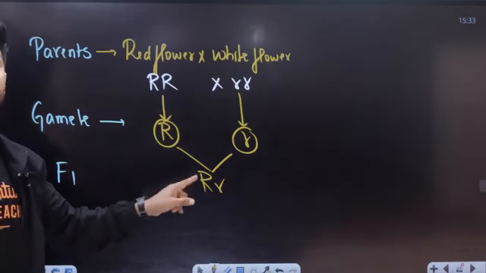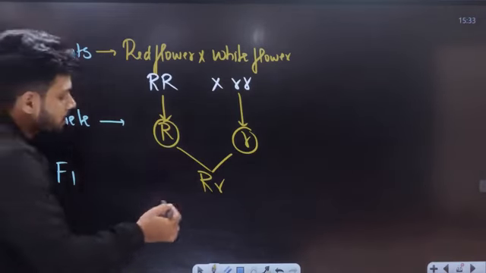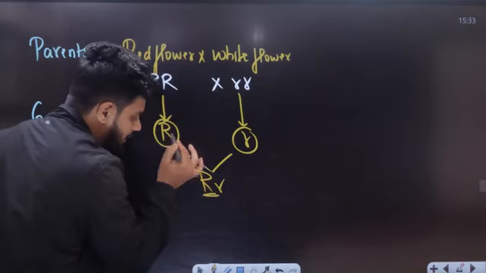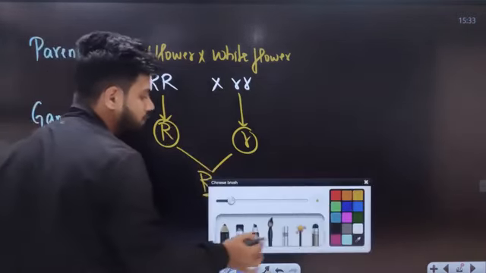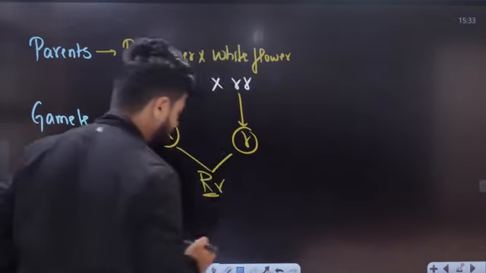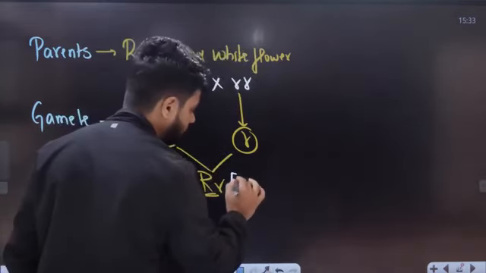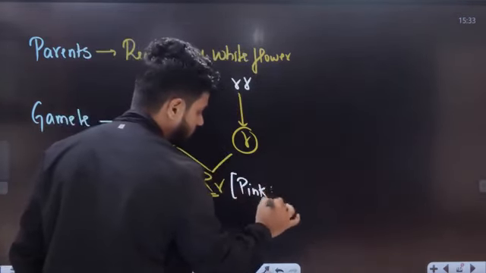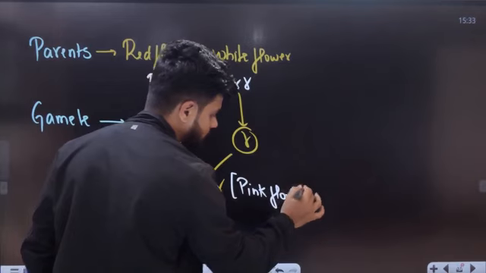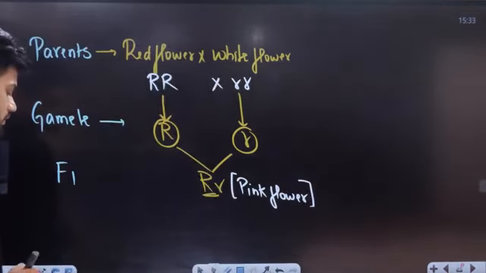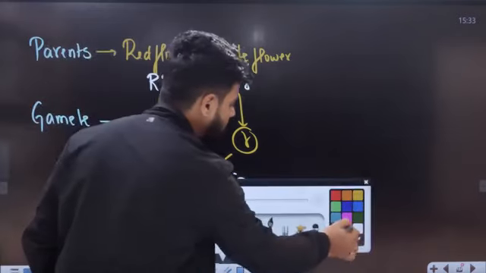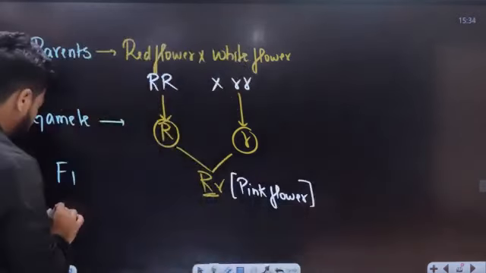But right now, this R is incompletely dominant over small r. So the offspring which we get here is said to be pink flower. Pink flower. Now next step is called what? Selfing of F1.